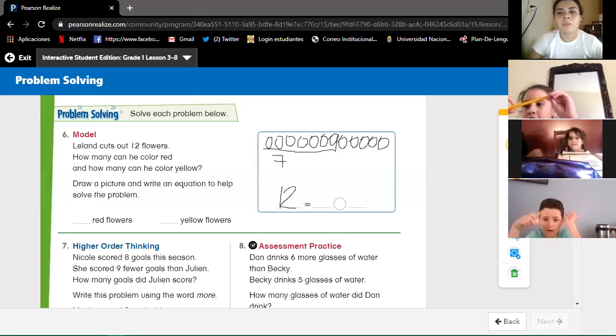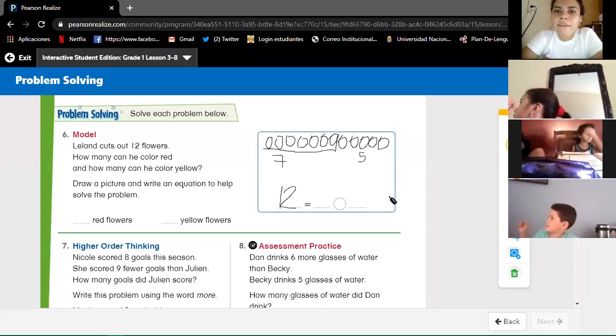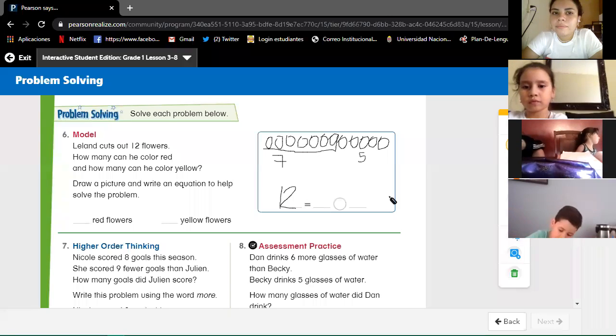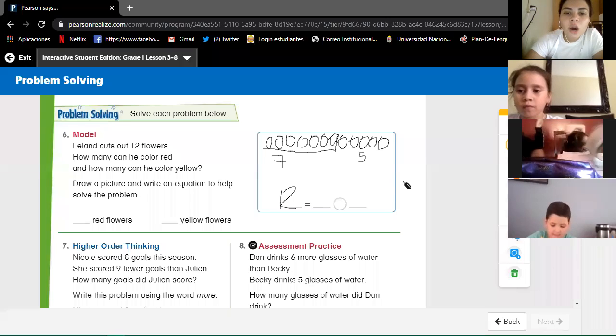What is the rest of the numbers? Count the rest of the numbers. How many? 5. We have 5. How many is 7 plus 5? We have all the circles. Count. 12. Excellent. So in the first line, we're going to write 7. And in the other one, we're going to write 5.